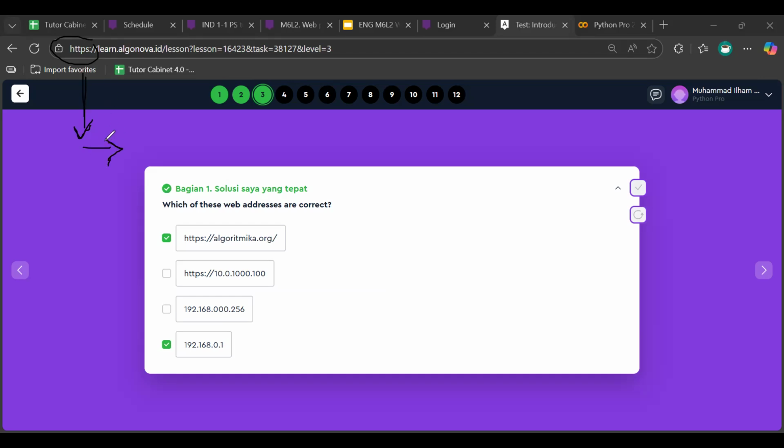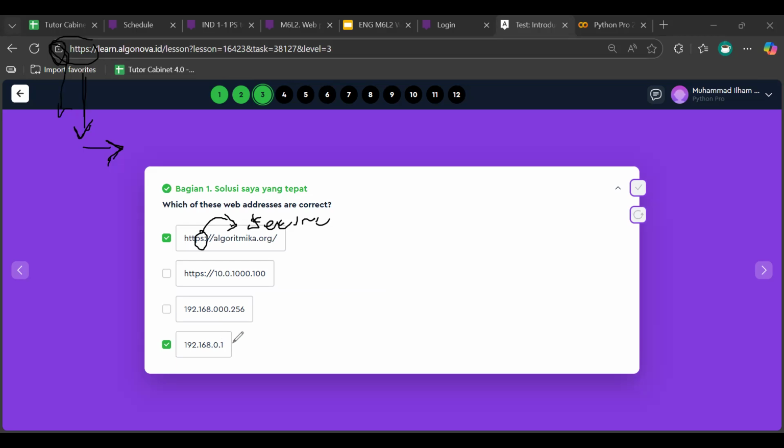The address? Yes, that's the address. What does the S letter mean? No, it means secure. Yeah, it means secure. As you can see the lock, it's locked. So it's hard for someone to steal our data and so on because we are using HTTPS. The S means secure. And for this one, we can also use the IP address.